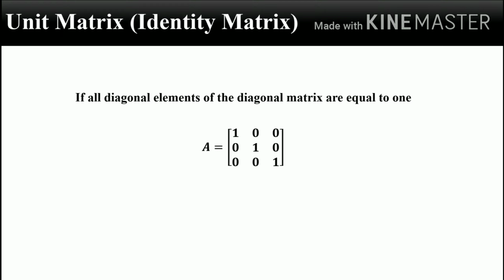Another type of matrix is the unity matrix, also known as the identity matrix. If all diagonal elements of a diagonal matrix are equal to 1, then it is called a unity matrix. Let us consider the example of a matrix A equal to 1 0 0, 0 1 0, 0 0 1. See here, all the elements of the diagonal are equal to 1. Such a square matrix in which every non-diagonal element is 0 and all the diagonal elements are equal to 1 is called a unity matrix or identity matrix.